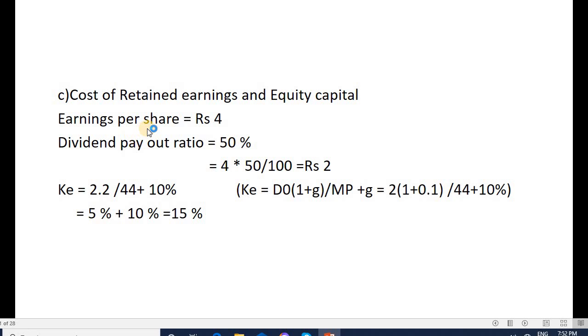Cost of retained earnings. Earning per share is 4. The dividend is paid at 50%, that is 2 rupees. So the expected dividend is 2.2. Why we take 2.2 is that dividend is 2 and growth rate is 10% of this. So 2.2 divided by 44, the market price per share, plus 10% growth, that is 15%.